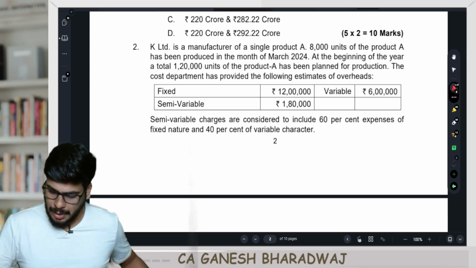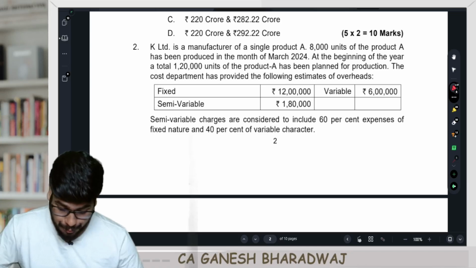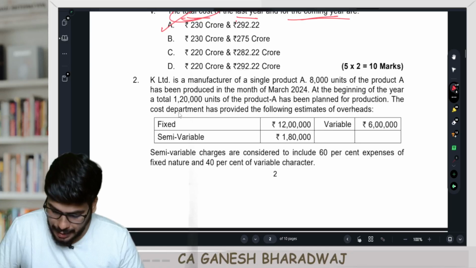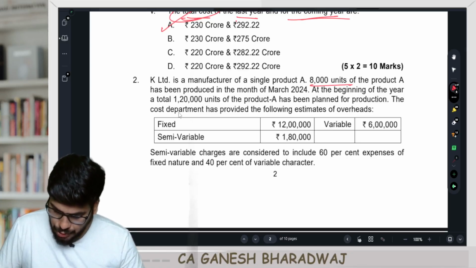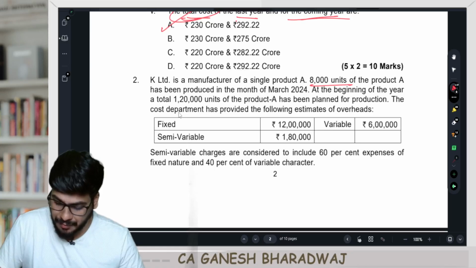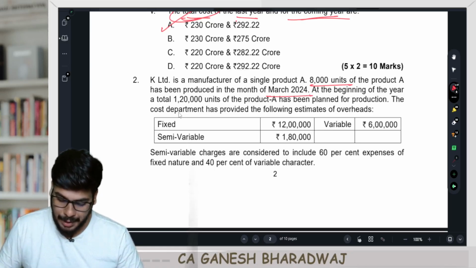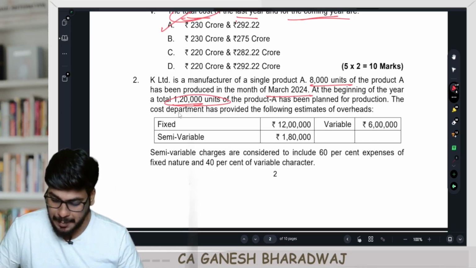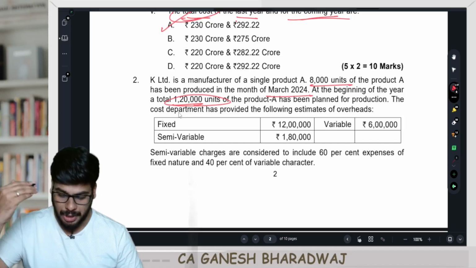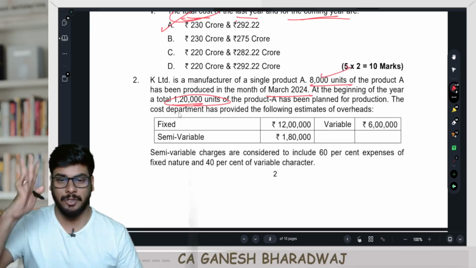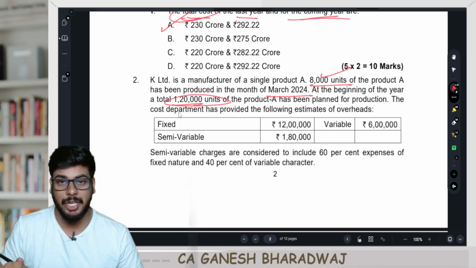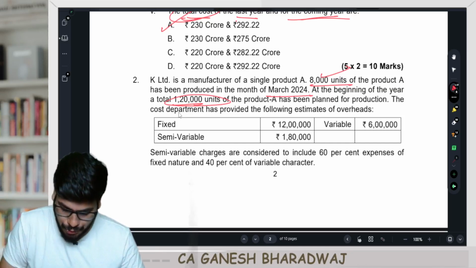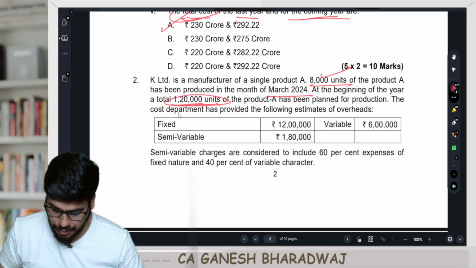Now, let's get started with question number 2. K Limited is a manufacturer of a single product A. 8,000 units of product A has been produced in the month of March 2024. At the beginning of the year, a total of 120,000 units of product A has been planned for production. So, in this month, 8,000 units were produced, and at the beginning of the year, they had originally planned to produce how many units? 120,000 units, right?